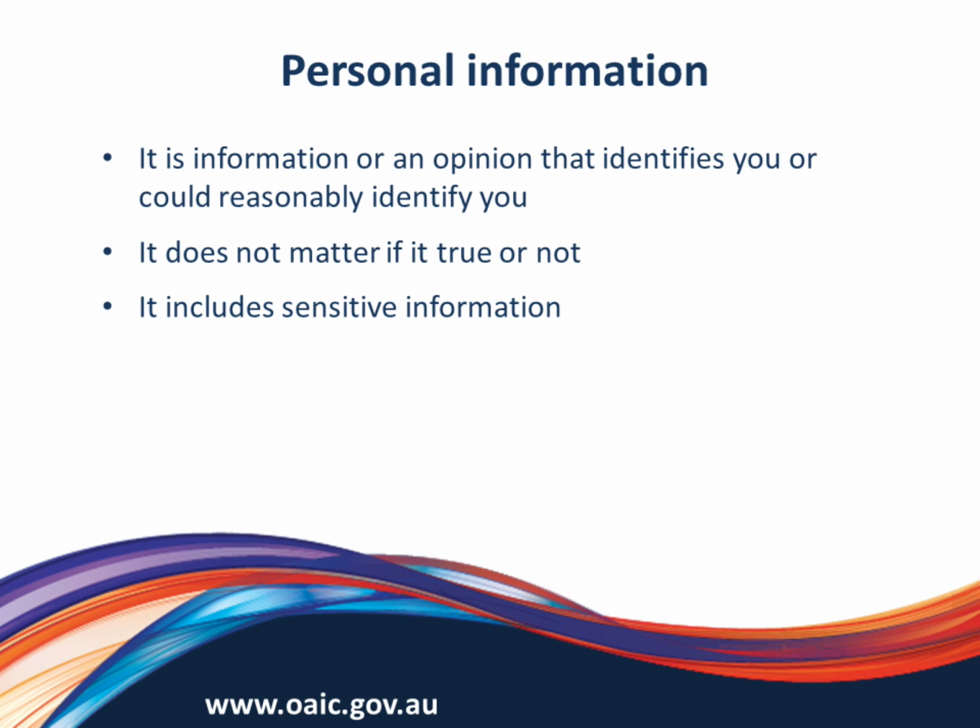Something to remember as well: as a GP clinic, probably all of the information you collect is likely to be sensitive information. This is because in providing a healthcare service, if you're collecting information to provide that service, you're collecting what's called health information. And health information is part of sensitive information. And sensitive information under the Privacy Act has more stringent requirements. You can only collect sensitive information with consent.